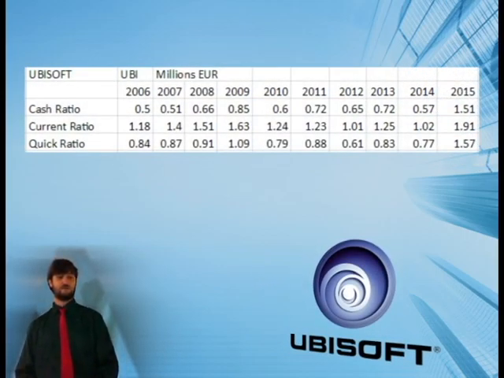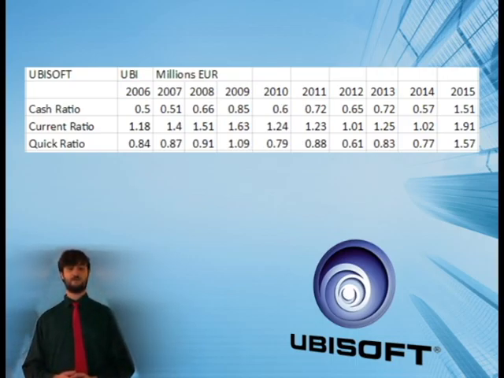So Ubisoft's cash ratio is pretty consistent with small fluctuations of around 0.5. And then their current ratio is very similar at 1. And then we see that their quick ratio is again very similar to their current ratio with mild fluctuations around 0.75.